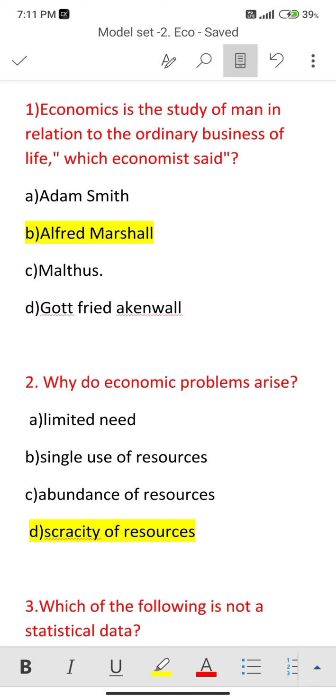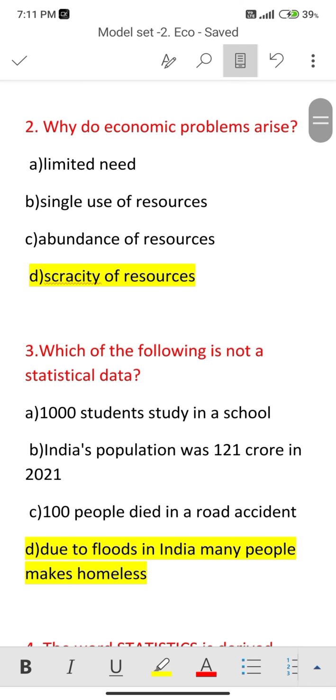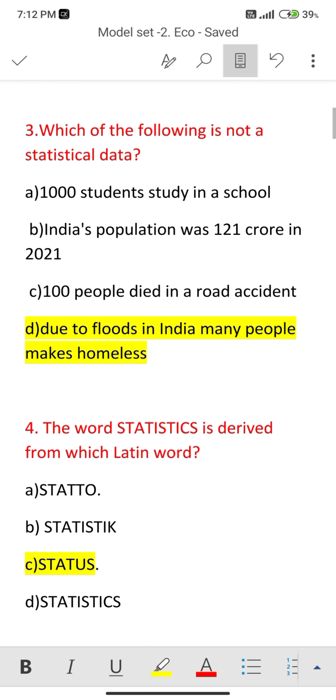Next one, why do economic problems arise? We know that it is the reason of scarcity of resources. Option number D is correct. Next, question number 3, which of the following is not a statistical data? Option number D is correct. Due to floods in India, many people became homeless. This is a statement only. Here there is not any data, so it is not statistical data.